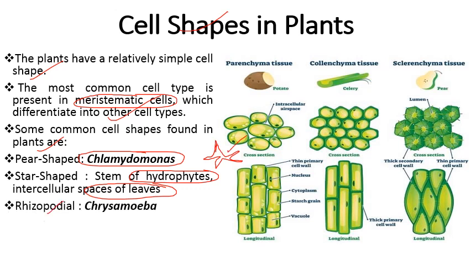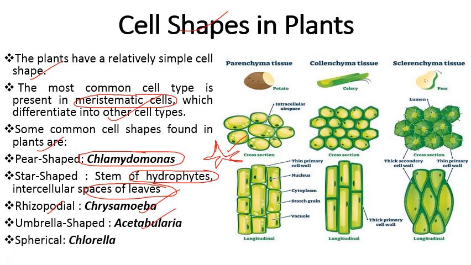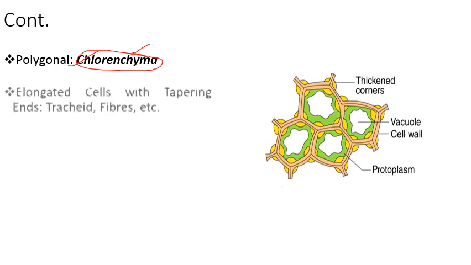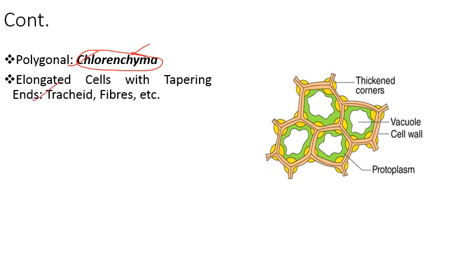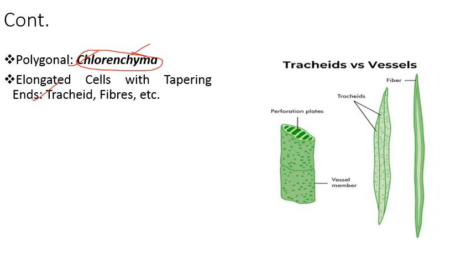Then rhizopodial cells, that is present in Chrysamoeba. Then umbrella-shaped cell, which is present in Acetabularia. Then spherical, that is Chlorella, a unicellular non-motile green algae. Next comes polygonal cells, which are found in chlorenchyma. Polygonal means having many sides. Then elongated cells with tapering ends. So these are mostly the tracheids and fibers, जिनके ends tapering होते हैं.